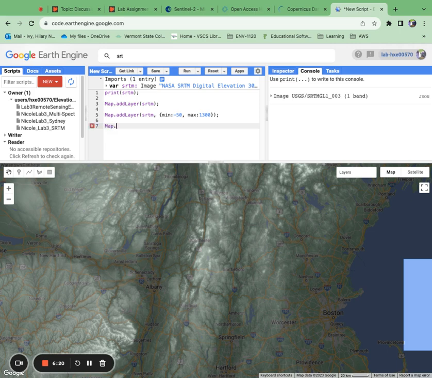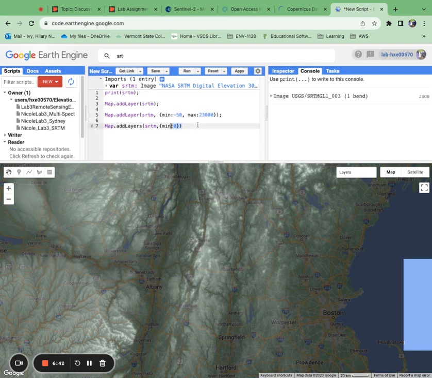Okay, so I'm going to do the same thing again. I'm going to do minimum 0. In the lab, I say minimum 0. You're welcome to play with these values. Just know that, yes, Mount Everest is 30,000 or whatever feet.